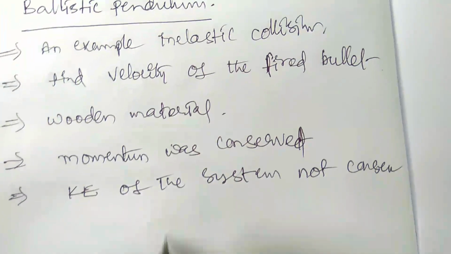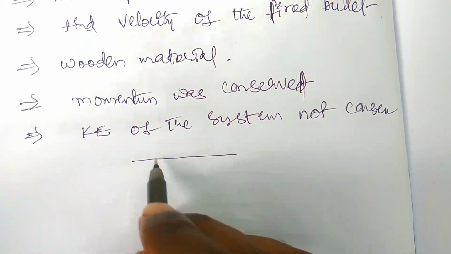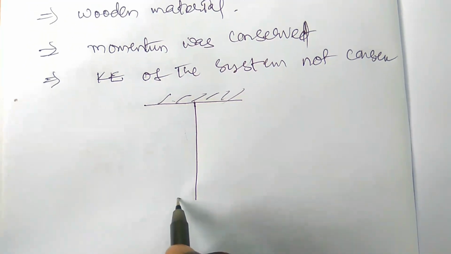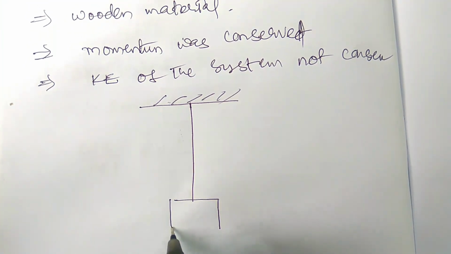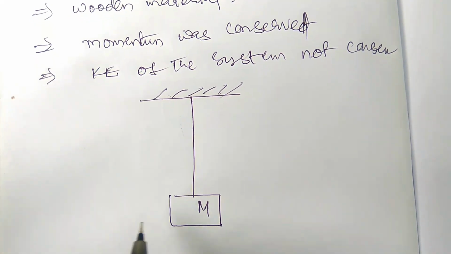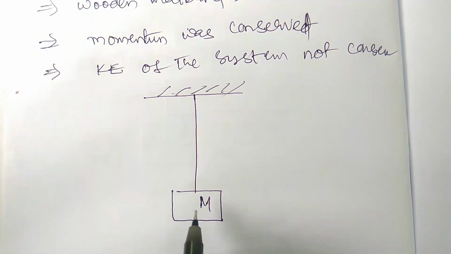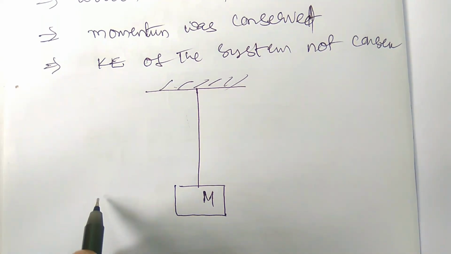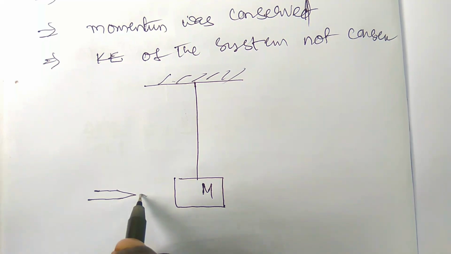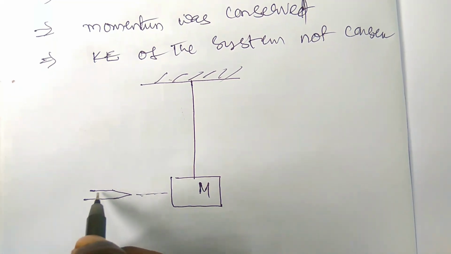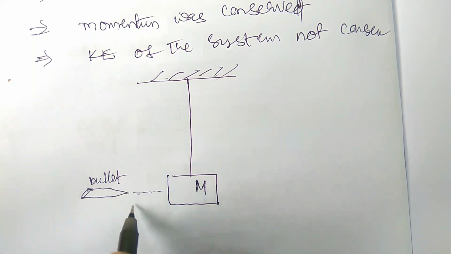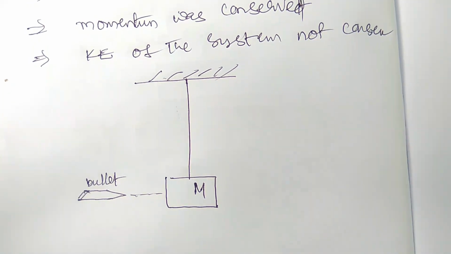So what I am saying is, a ballistic pendulum has a wooden block of mass m. It is used to find the velocity of the fired bullet. For example, here there is a bullet which is fired into the block with some speed.